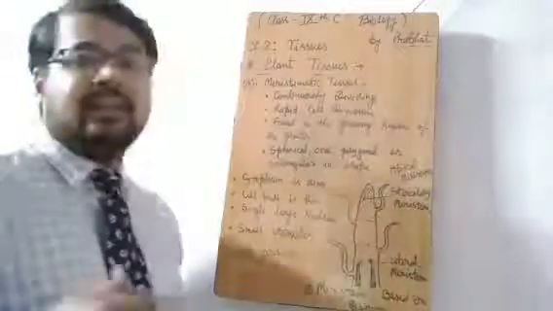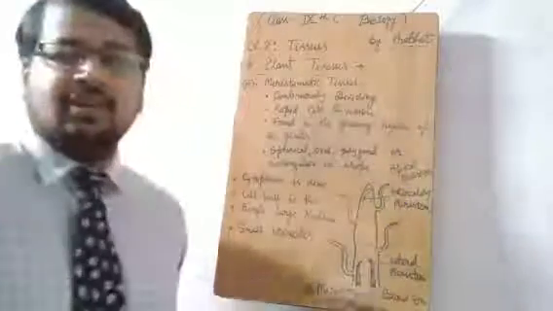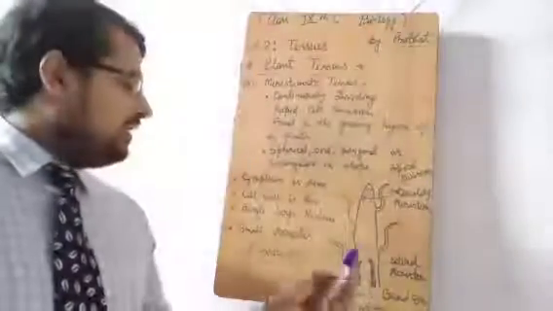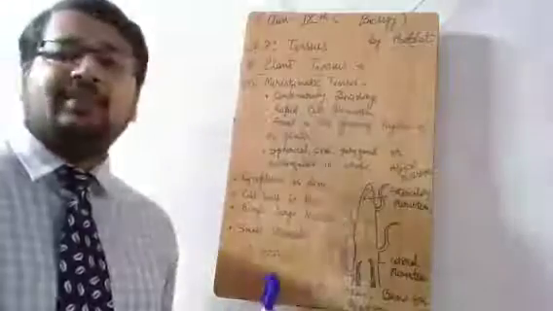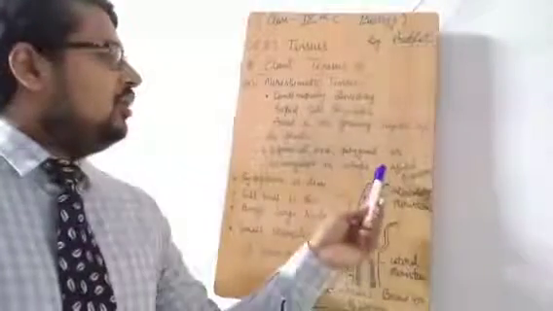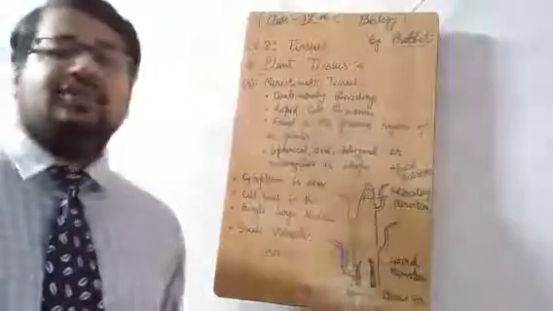So I think you will make this diagram in your copy and understand what type of cell it is. In our next lecture we will discuss the apical meristem, intercalary meristem and lateral meristem. So this is your homework in your biology notebook. Make this diagram of meristems based on position, showing what type of meristems are found in different parts of the plant. In this, all the three types of meristems are depicted: apical, intercalary and lateral. So this is your homework, to make this diagram and also study about the apical, intercalary and lateral meristem.